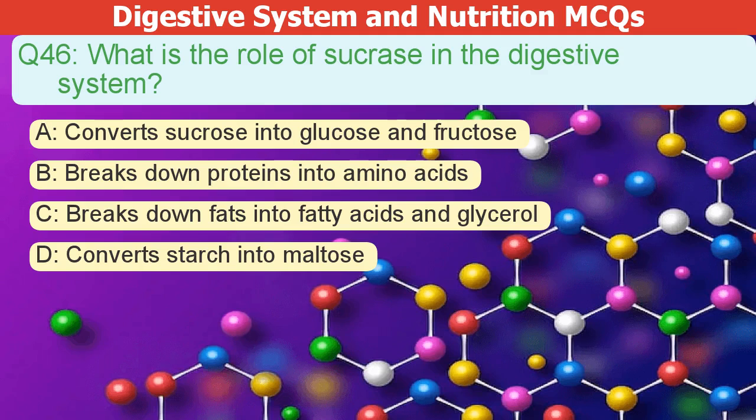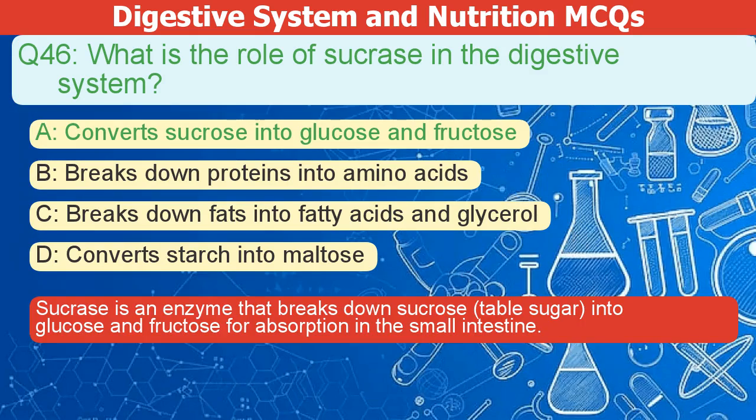What is the role of sucrase in the digestive system? A. Converts sucrose into glucose and fructose. B. Breaks down proteins into amino acids. C. Breaks down fats into fatty acids and glycerol. D. Converts starch into maltose. The correct answer is A. Sucrase is an enzyme that breaks down sucrose, table sugar, into glucose and fructose for absorption in the small intestine.